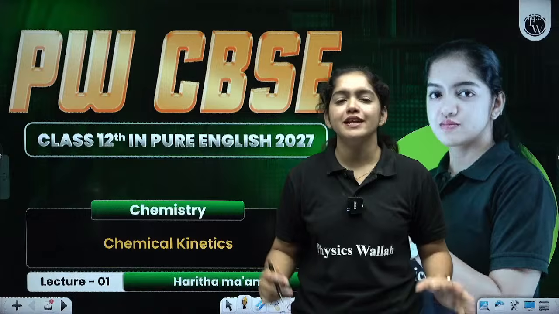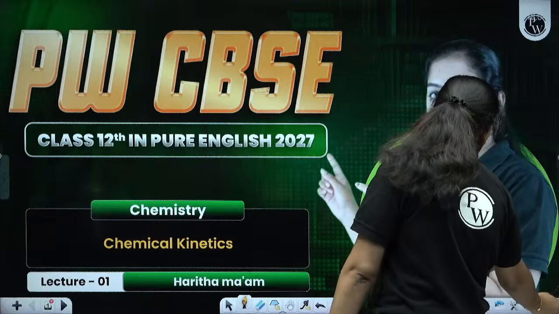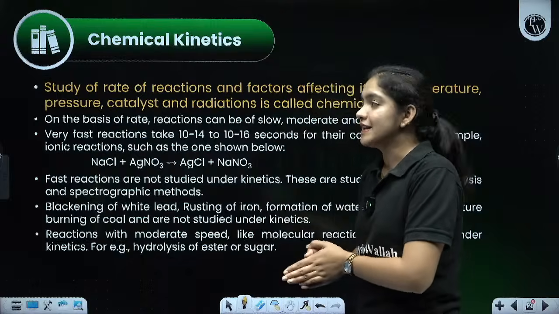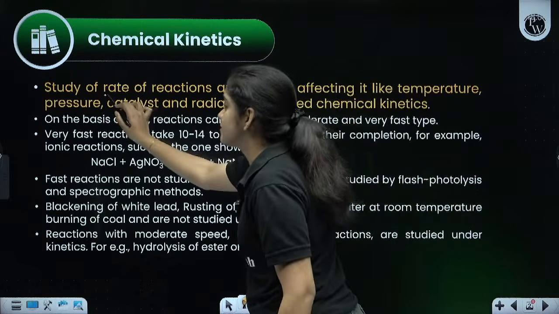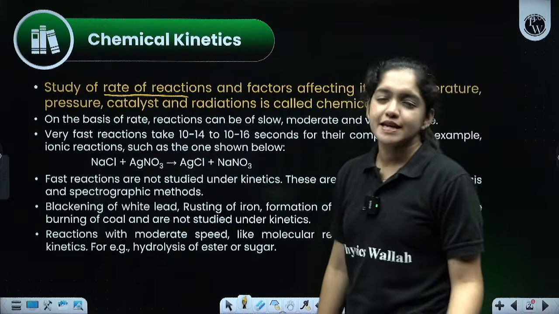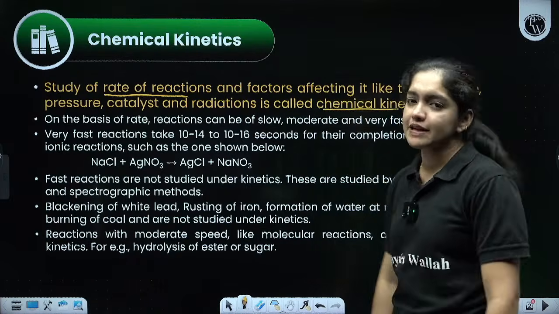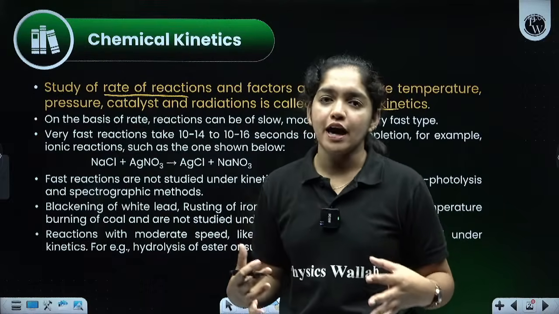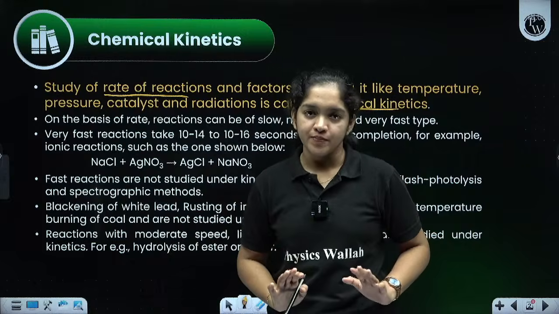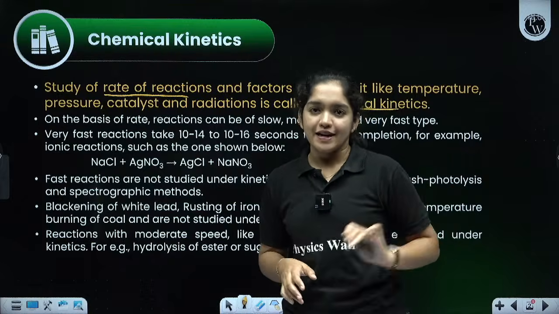Chemical kinetics means the rate of the reaction. So the first one, what is the meaning of chemical kinetics? Chemical kinetics is the study of the rate of the reaction. This is very important. The rate of the reaction and the factors affecting it, like temperature, pressure, catalyst, and radiations. It is just the study of how fast the reaction is going to happen, that is the rate of the reaction. The study of the rate of the reaction is known as chemical kinetics. Is that clear?